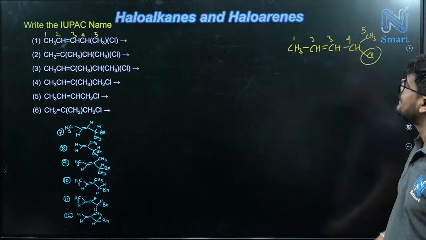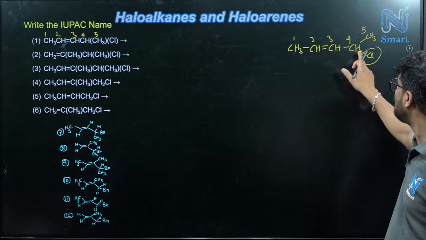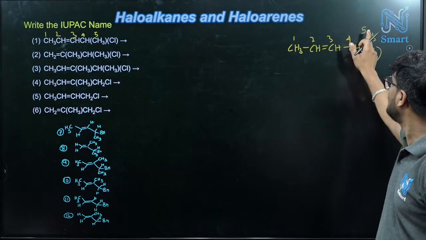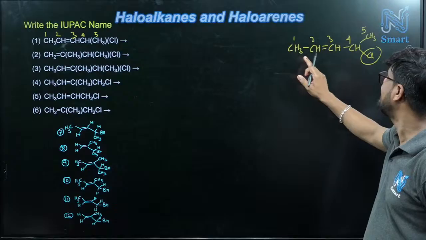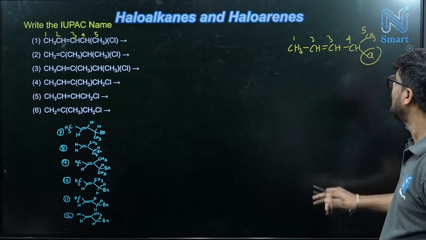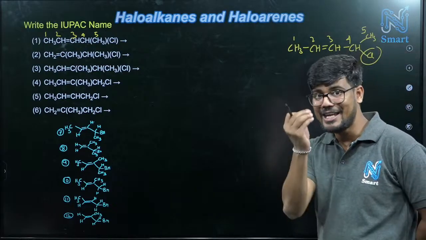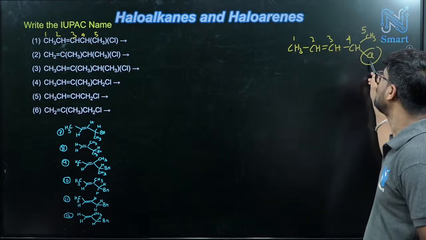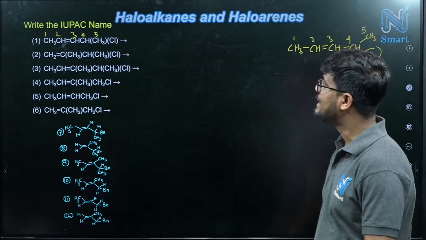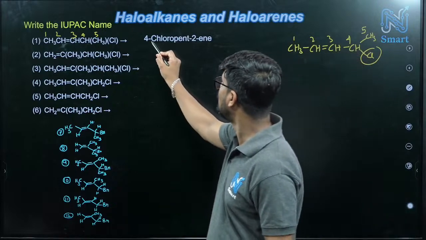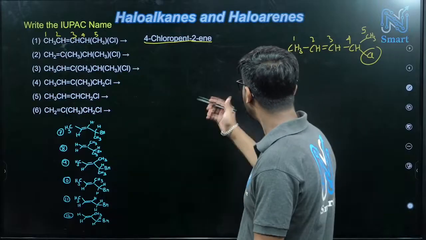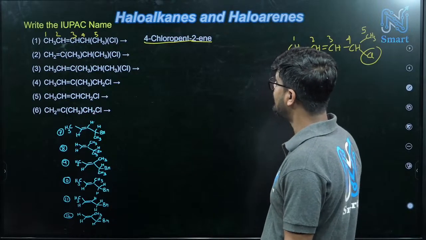Now just check, the fourth carbon is having chlorine. So that's why 4-chloro. There is no other substituent. In the parent chain, we have 5 carbons, so that's why pent will be coming, penta. And we have a double bond, so that's why -yne... in will be coming, in. So 4-chloro, pent, 2-in. Alkene. So this would be its answer: 4-chloro, pent, 2-in. Okay. Now next one, first draw the structure, then you can easily understand that.